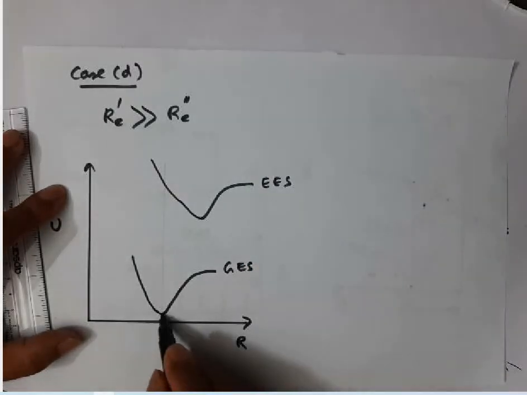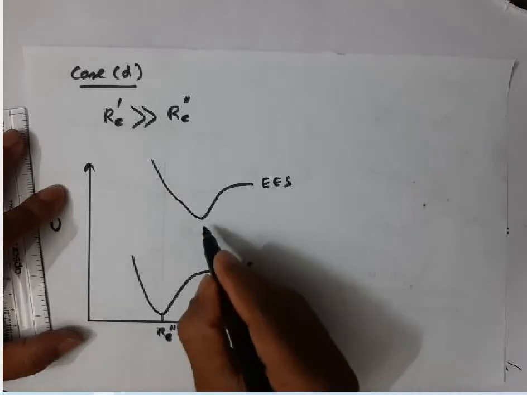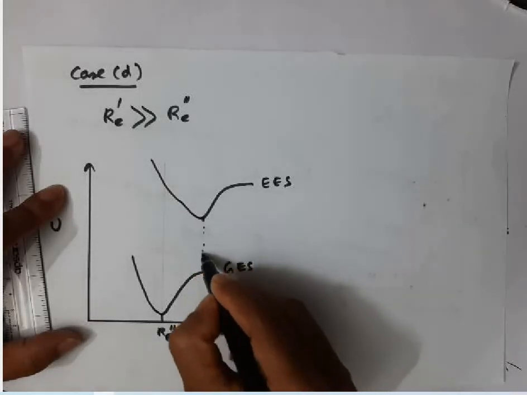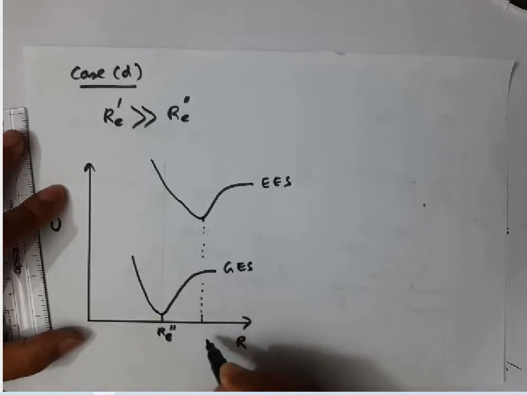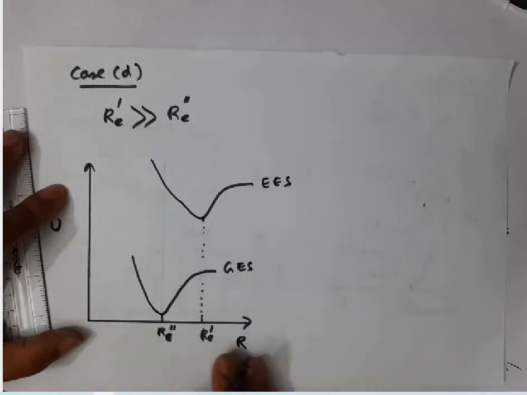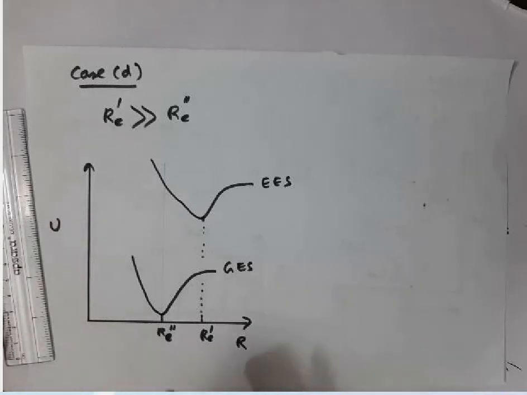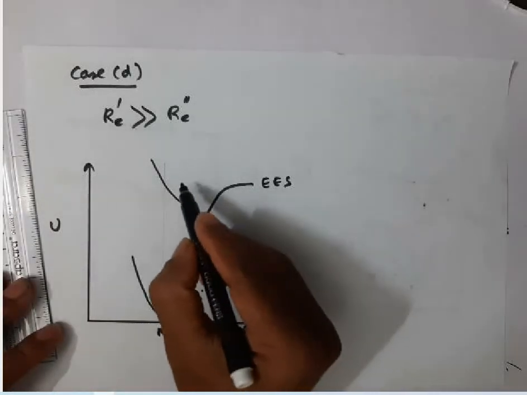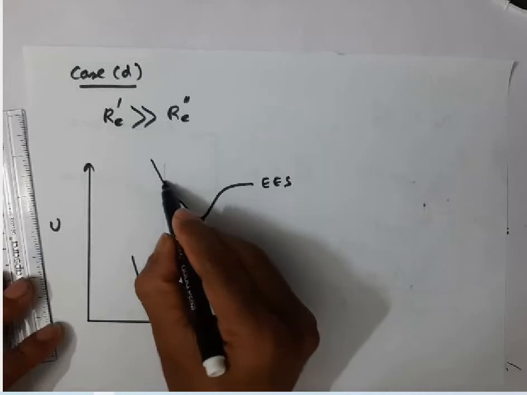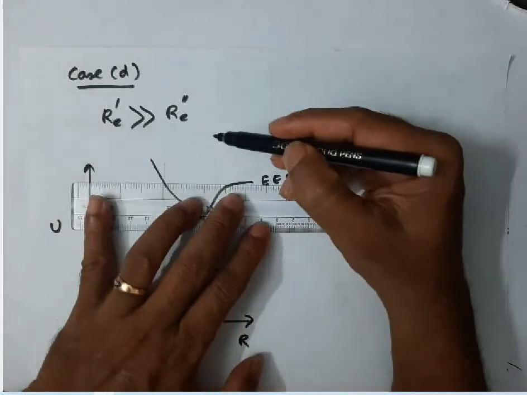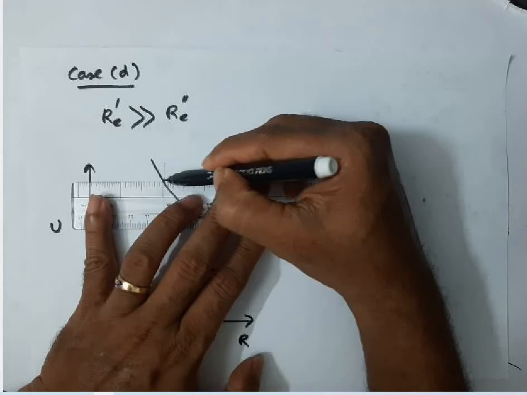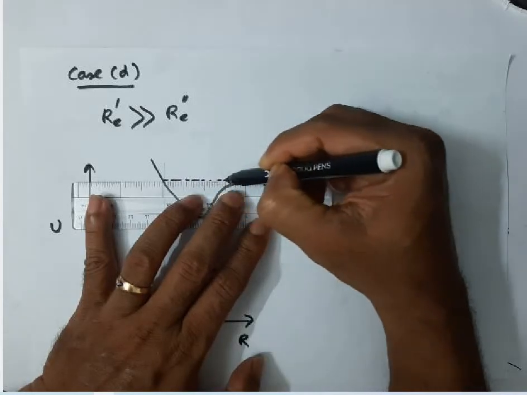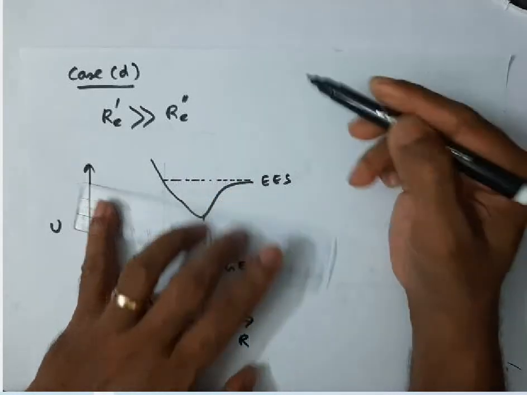This is the equilibrium internuclear distance for the ground electronic state, and this is the equilibrium internuclear distance for the excited electronic state, which differs widely from the ground electronic state. Assume that this is the dissociation limit.